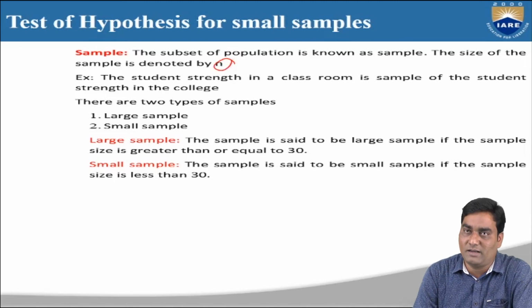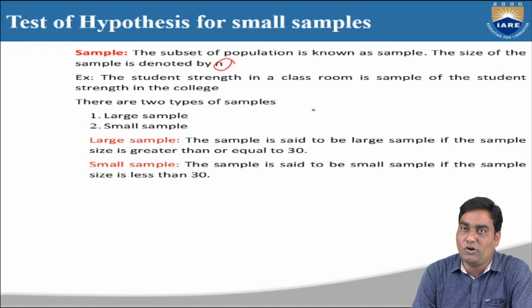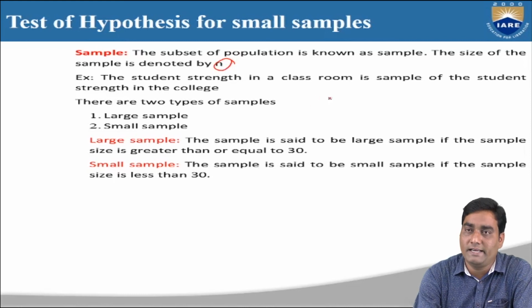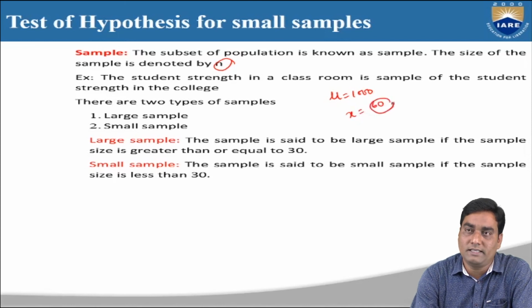Suppose I take one example. In any college, assume that the total strength is 1000 members. But in a particular class, the total strength is 60. The 60 students are part of the 1000 students.